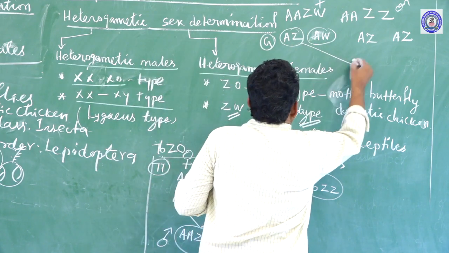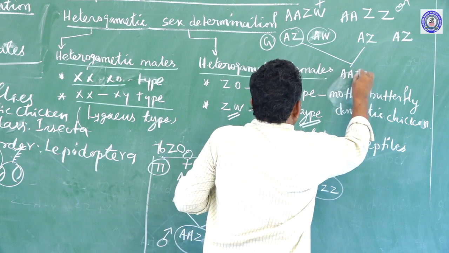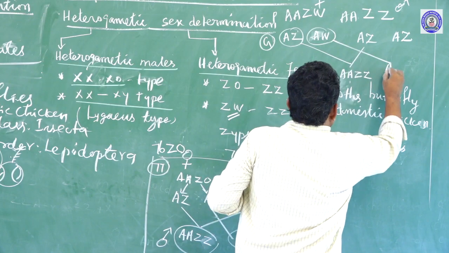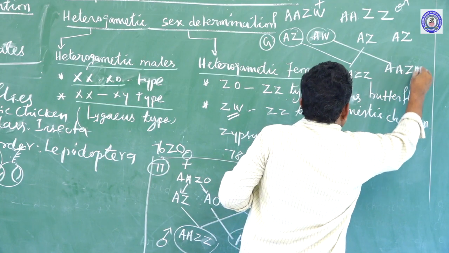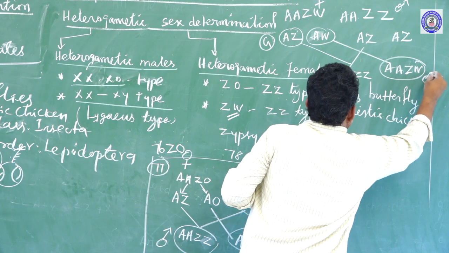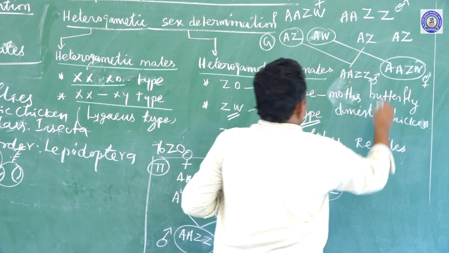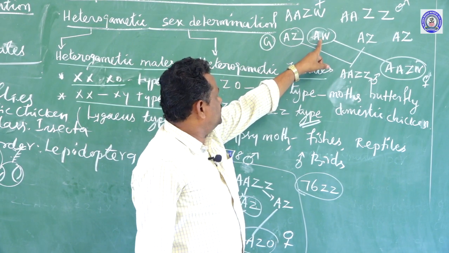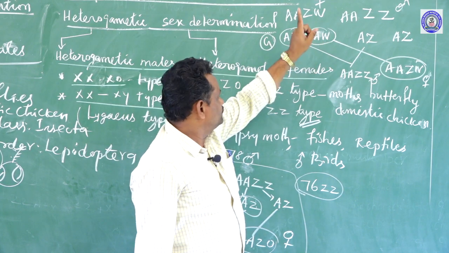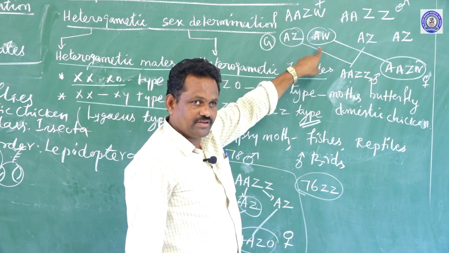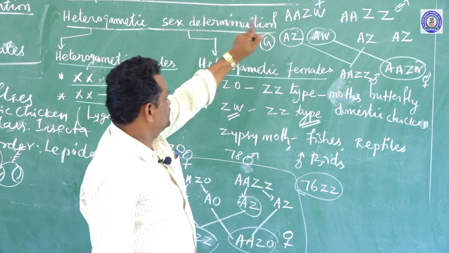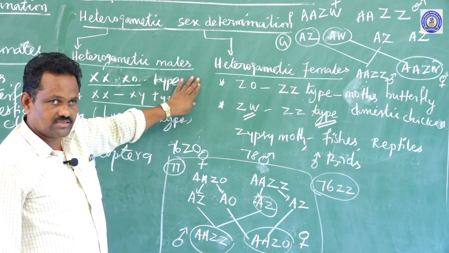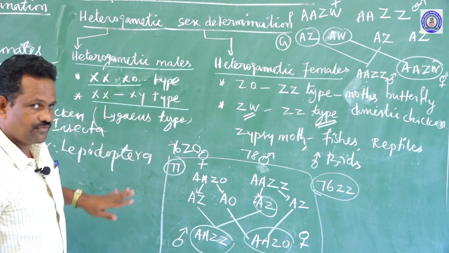Here the sex of the individuals is determined like this: AAZZ develops into male and AAZW develops into female, right. So the different types of gametes produced in either male or female are responsible for the determination of sex in some organisms. The determination of maleness or femaleness happens only at the time of the process of fertilization.